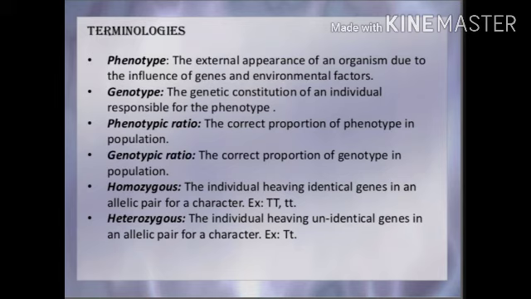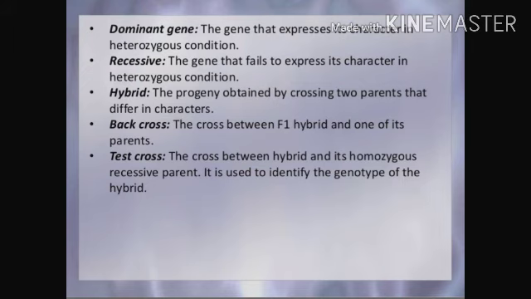Now, what is homozygous and heterozygous? Homozygous is an individual having identical genes in an allelic pair for a character. Example, capital T capital T, or small t small t. Heterozygous is an individual having non-identical genes in the allelic pair. For example, capital T and small t.